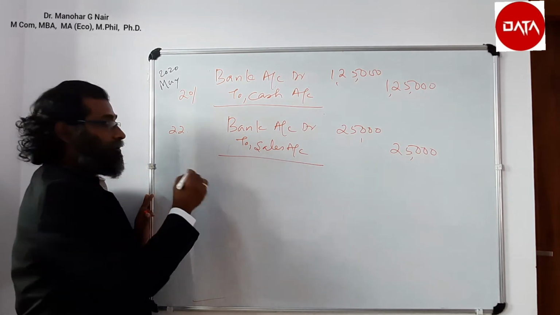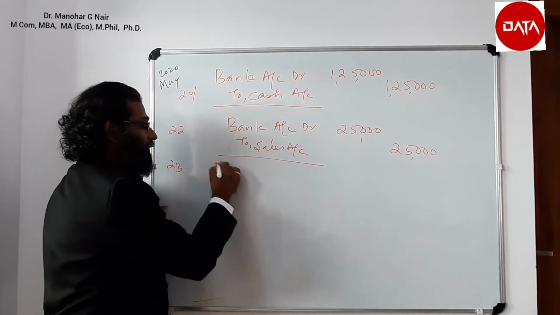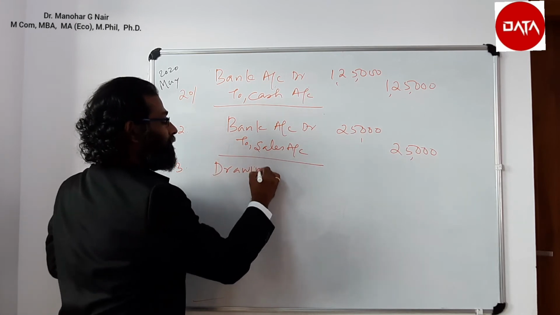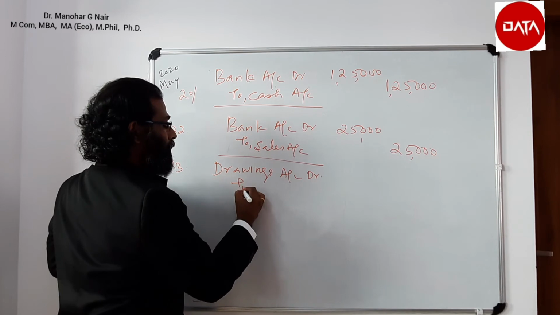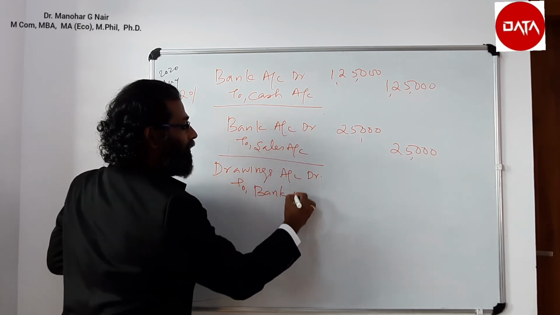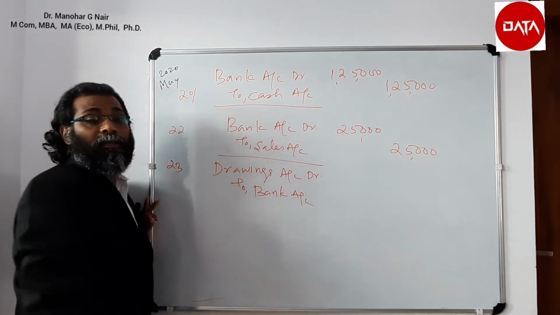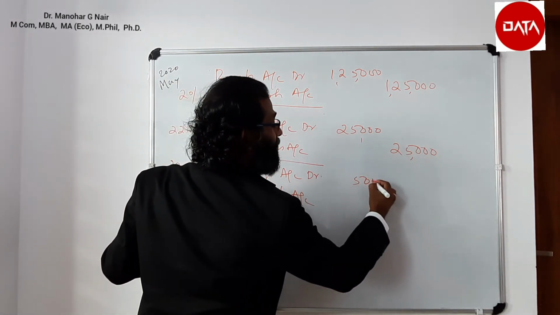The date is 23rd. Withdrawn for personal use, so that will be drawings account debit to bank account. It is drawn from the bank account, so drawings account debit to bank account, amount 5,000.